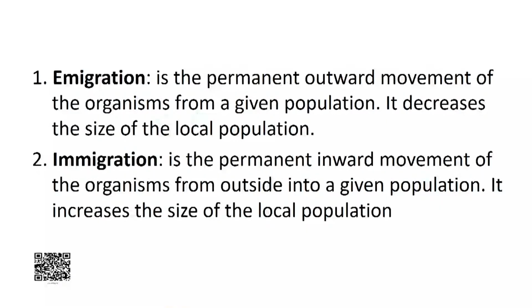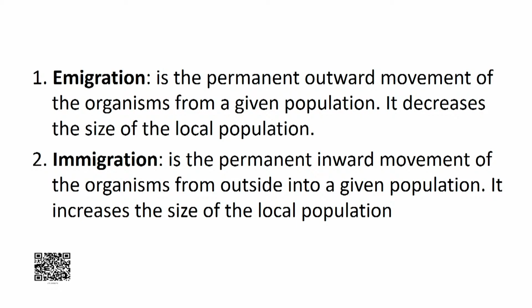Dispersal operates when organisms leave the space that they have previously occupied or in which they were born and settle in new areas. This affects the size of the population, and population dispersal can be of two types, emigration and immigration. What is emigration? Emigration is a permanent outward movement of organisms from a given population, and it decreases the size of the local population.